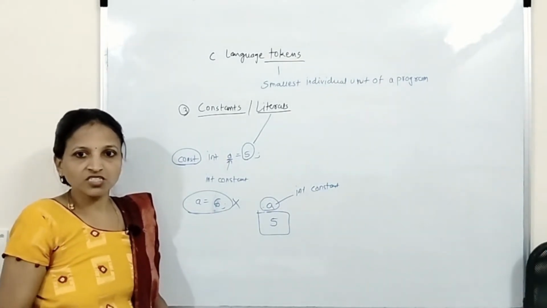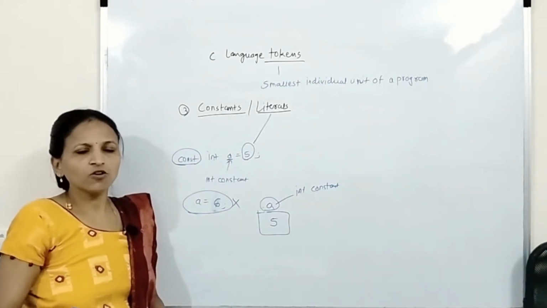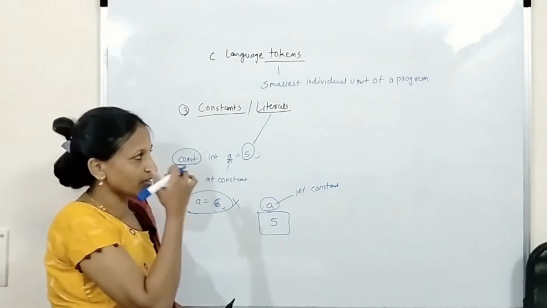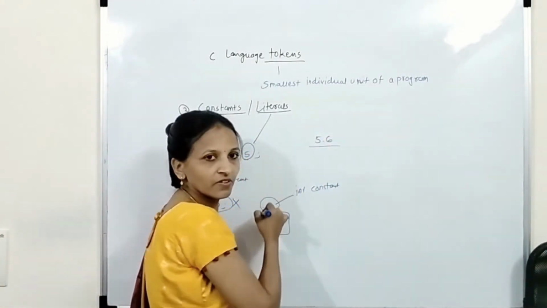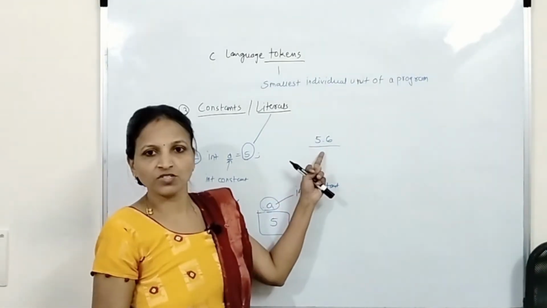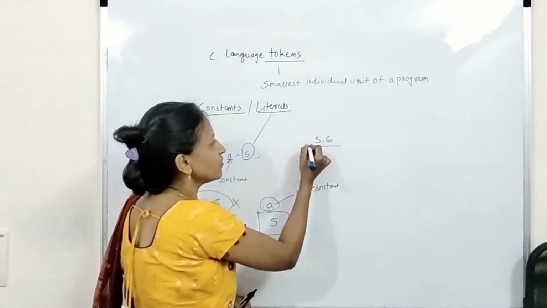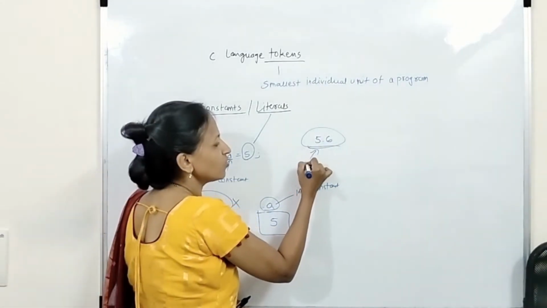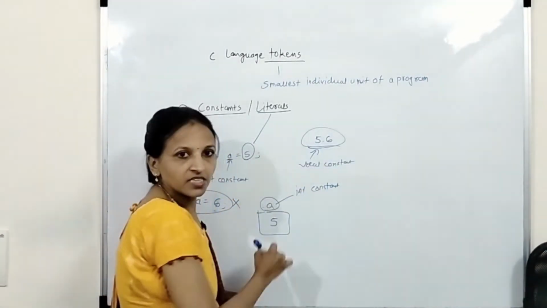Okay, integer constant. Suppose real constant. Real constant means what? Suppose I have written any value in this way, 5.6. If this value is anywhere in my program and it has a decimal point, then this will be considered a real constant. Getting? Real constant in this way.